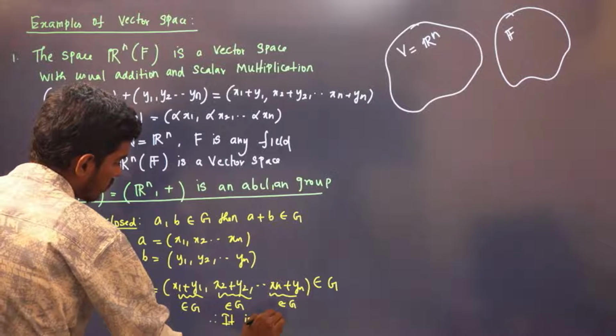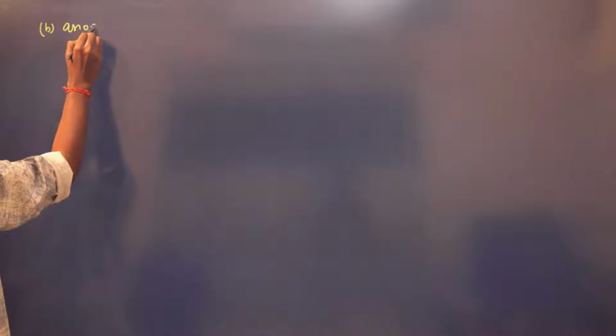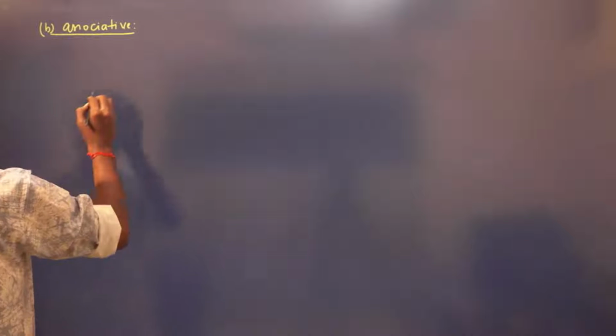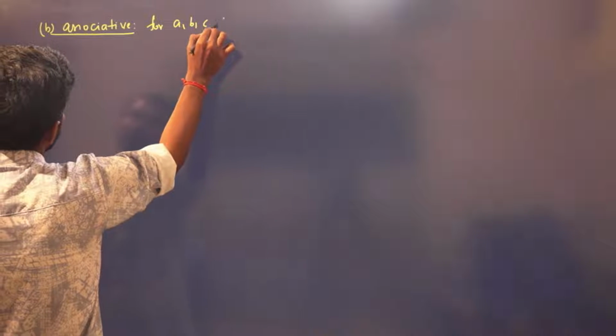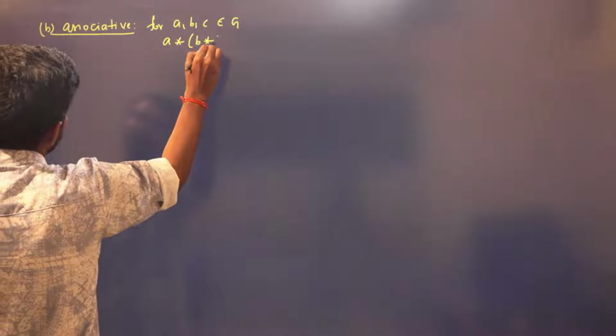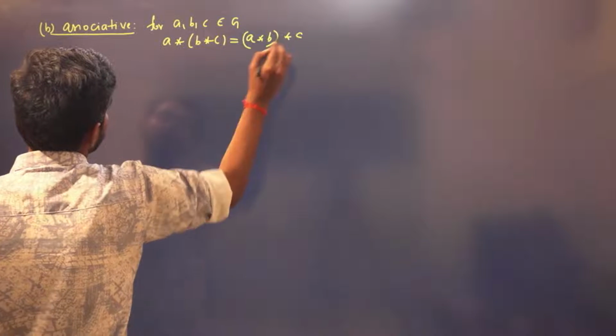Now for associativity, you take any three elements a, b, c belonging to G. I need to prove a plus b plus c is the same as a plus b plus c, with the grouping changed.